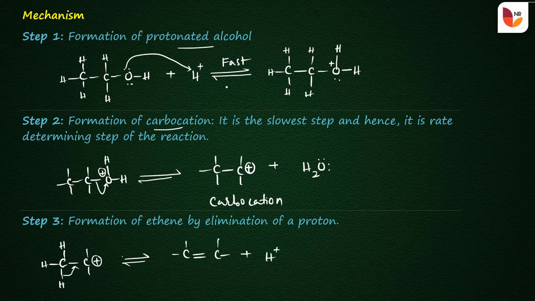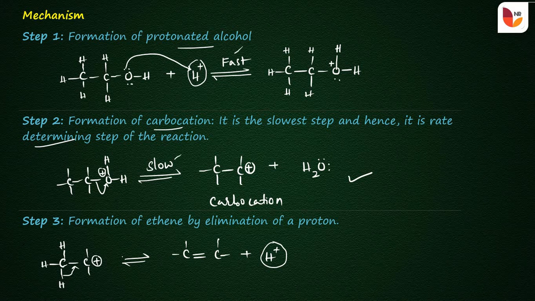That is, the proton used in the first step is eliminated at the end of the chemical reaction. So there is no change in the protons in the chemical reaction. And the second step is the slow step, also called the rate determining step. That is, the speed of the chemical reaction depends on the second step. Always it depends on the slow step, not on the fast step.